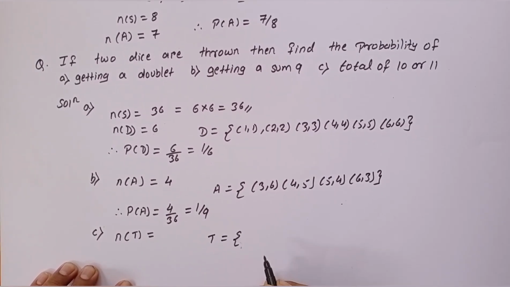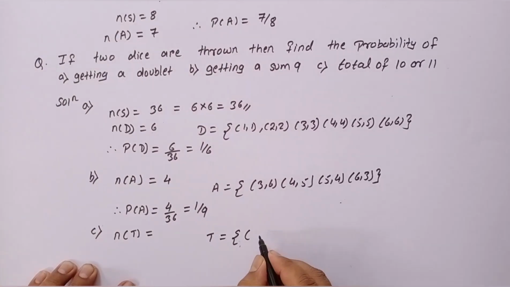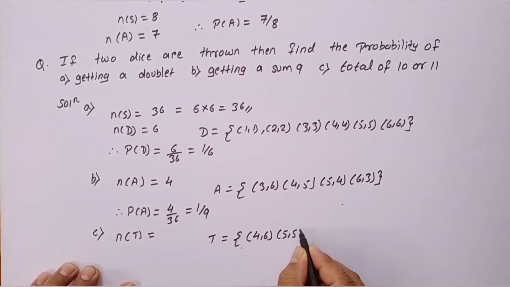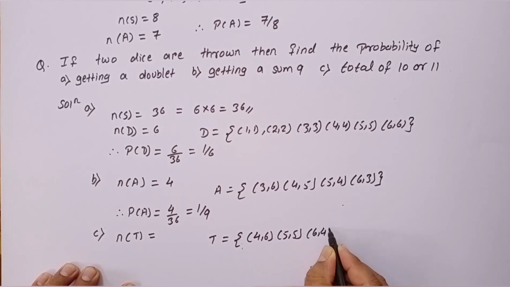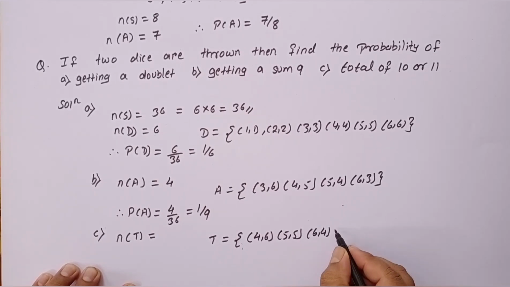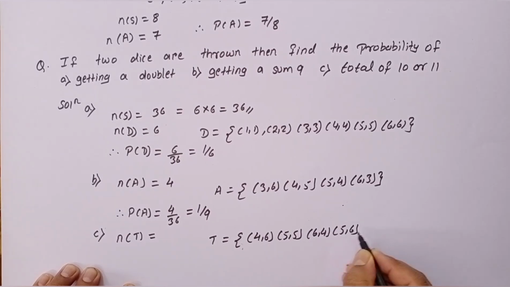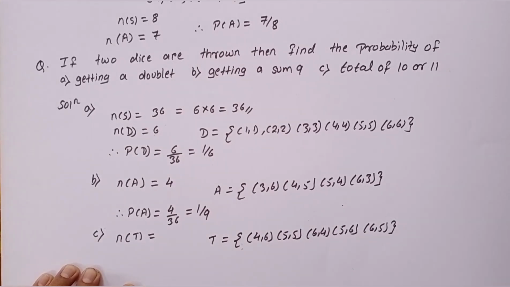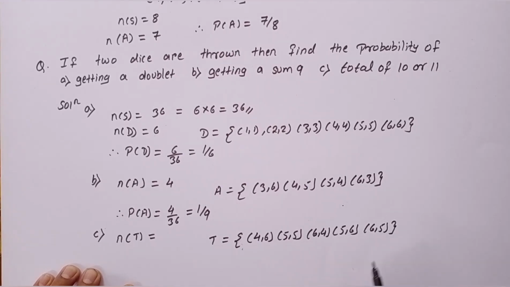So we will get 10 when 4 6, 5 5 or 6 4 occurs, and we get 11 when 5 6 or 6 5 occurs. So while throwing 2 dice, we are getting 10 or 11 at 5 instances: 1, 2, 3, 4, 5. Therefore n of T is 5. Hence probability of T is 5 by 36.